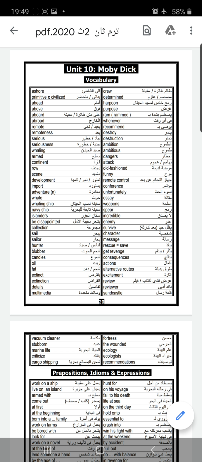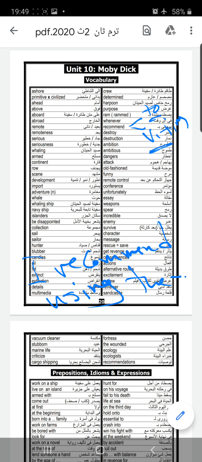Purpose. Recommend. You have to know that. We can use recommend with to, and we can use recommend with verb plus ing. I can say, I recommend using the internet.